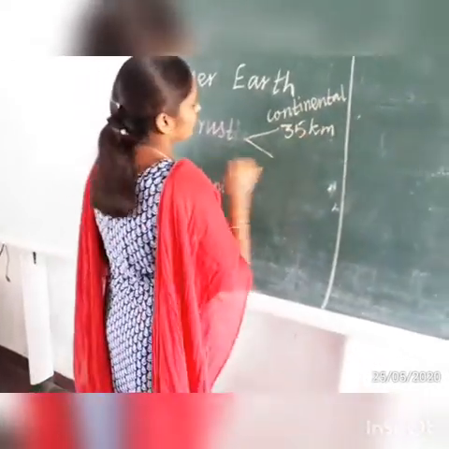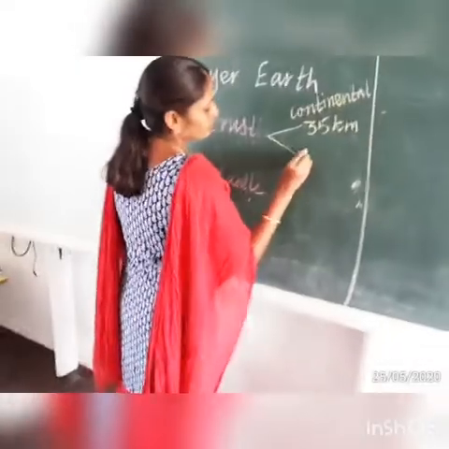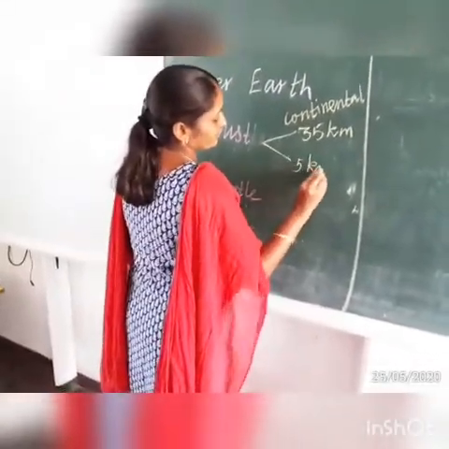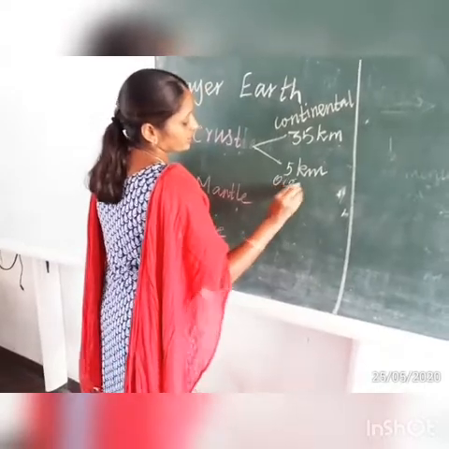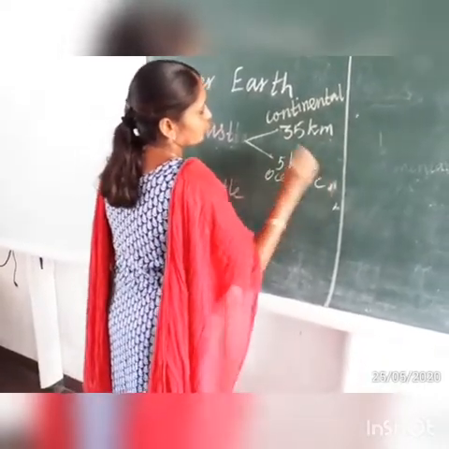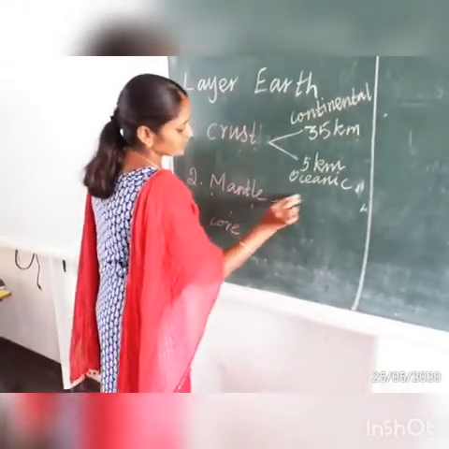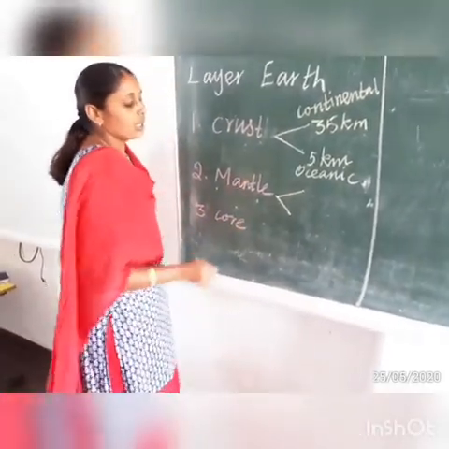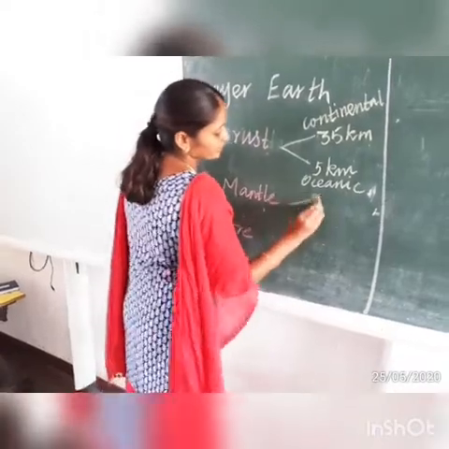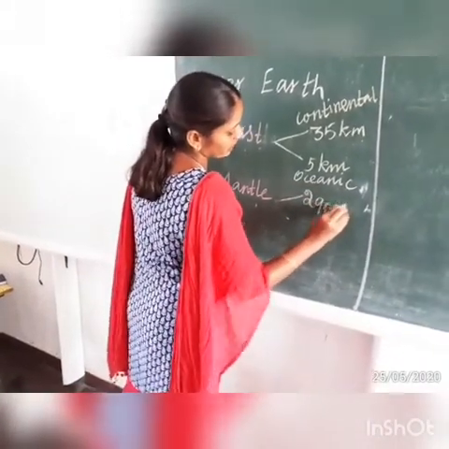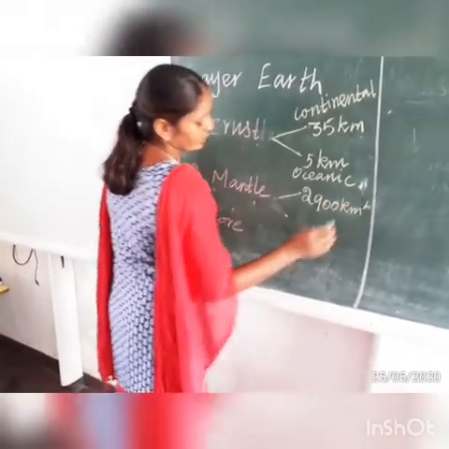What is the depth of continental crust, and what is the depth of oceanic crust? Oceanic crust depth is 5 kilometers and continental crust is 35 kilometers. And then what is the depth of mantle? 2900 kilometers. So the depth of mantle is 2900 kilometers.